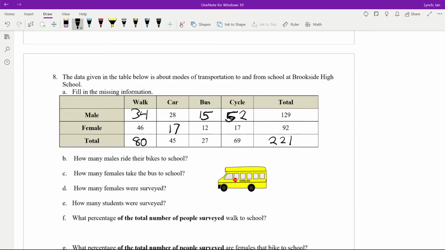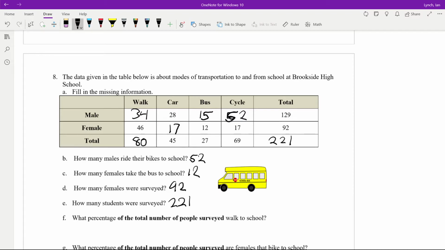So, let's answer these questions. How many males ride their bikes to school? 52. How many females take the bus? 12. How many females were surveyed? 92. How many students were surveyed? Total, 221.